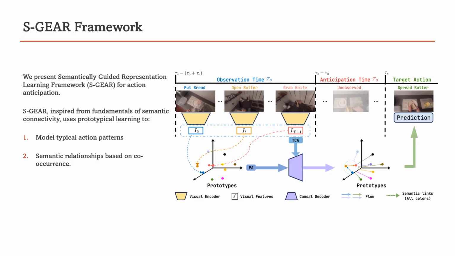Specifically, SGEAR uses two kinds of prototypes: vision prototypes and language prototypes. The former allows for capturing typical action patterns from a spatial temporal point of view, while the latter serves as a semantic guide for organizing visual representations according to semantic relationships. Language representations of actions, based on the properties of the language embeddings, excel at modeling semantic relationships between actions based on their frequent co-occurrence in language.